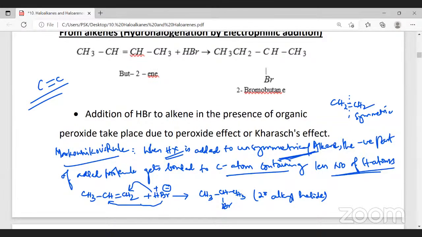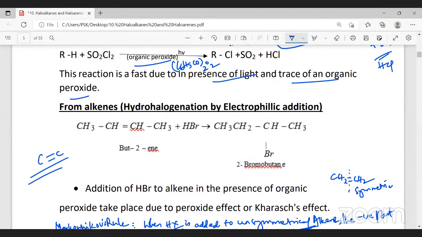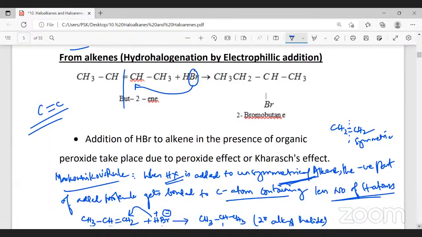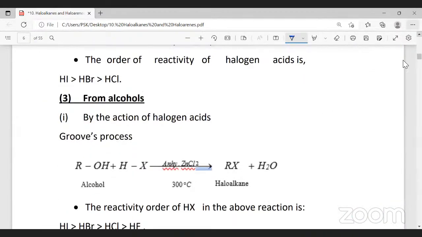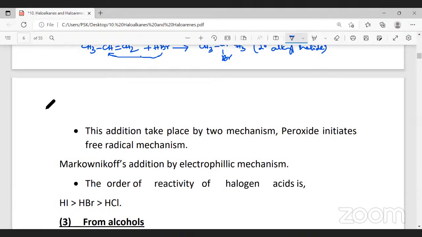Did you follow this? Yes, sir. Now, this is the example here. This is the secondary product. See, the negative part of the added molecule gets bonded to the carbon containing less number of hydrogen. All right, this is a symmetric alkene again. This molecule is an example for symmetric molecule. Anywhere I can show the reaction, I can show it here or here. It makes no difference. Now coming to the opposite of Markovnikov's rule, anti-Markovnikov's rule. This anti-Markovnikov's rule is also called the peroxide effect.